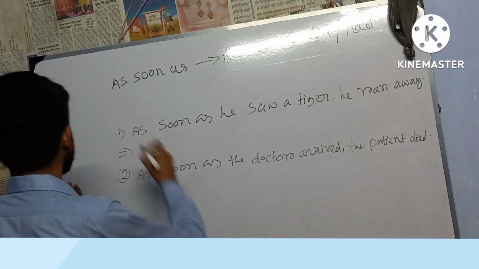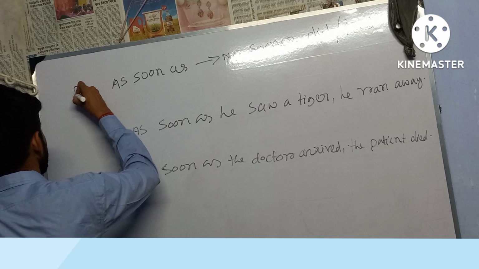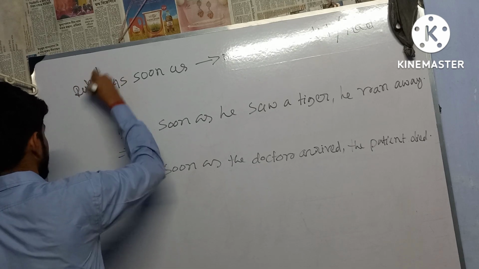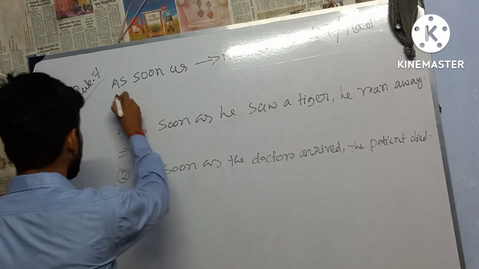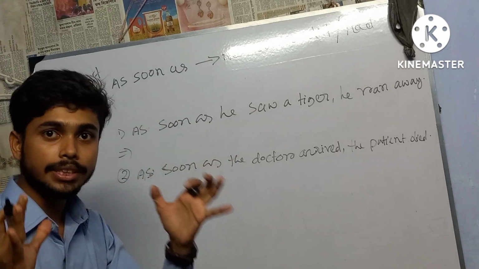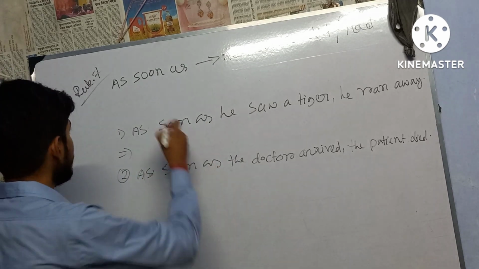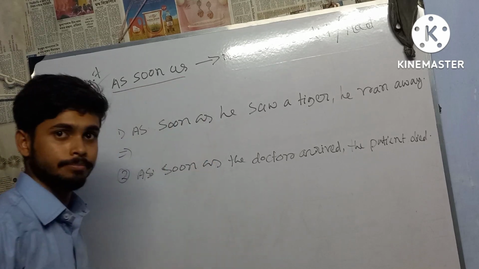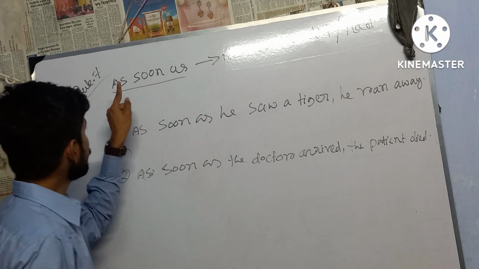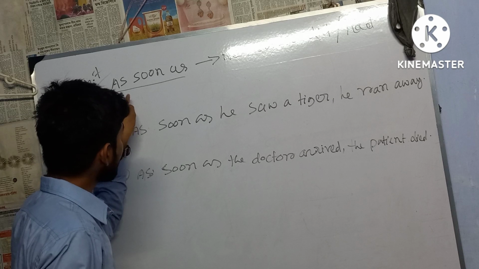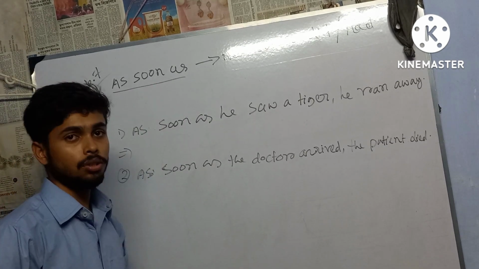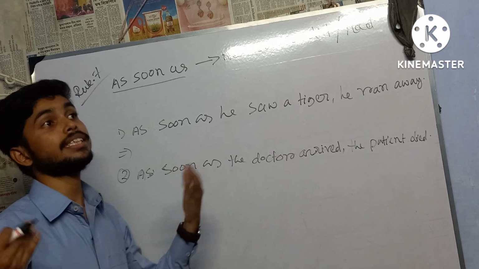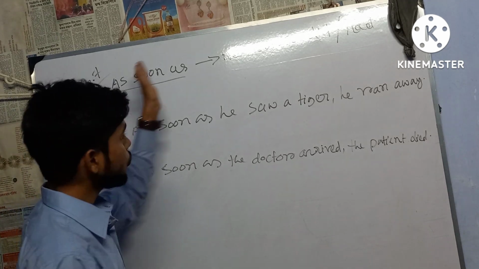Okay, so now rule number 7. In rule number 7, if you find in an affirmative sentence the words like as soon as, how will we change from affirmative to negative?